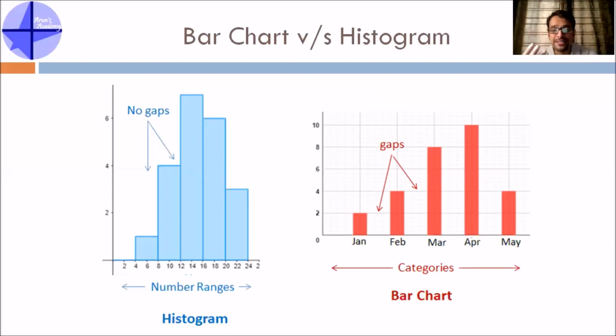When it comes to bar charts, please don't get confused that bars are always horizontal. The bar chart can be either horizontal or vertical. The earlier example was a horizontal bar chart. In this, it is a vertical bar chart. On one axis, it will have categories and on the other axis, it will have numbers. Okay, so that is called a bar chart. I hope you are clear on that.